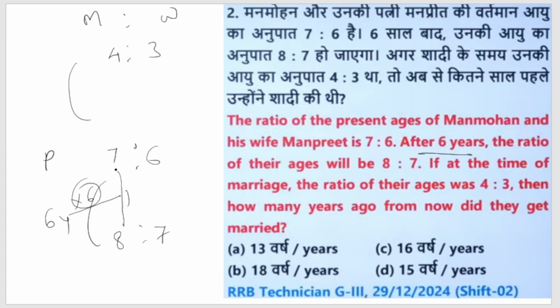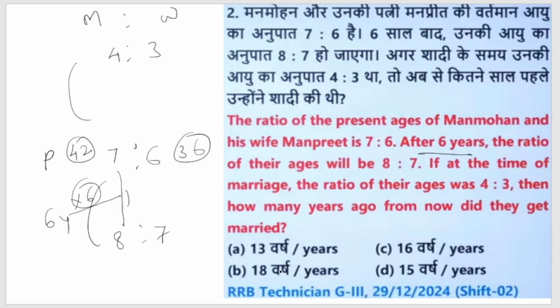So the present age of the man is 6 sevens, which are 42, and 6 sixes are 36. These are the present ages of the man and woman. As per the options, we need to go through them. If we go 13 years ago, 36 minus 13 is 23, and 42 minus 13 is 29, which is not possible because it is not in the ratio of 4:3. We want the ratio 4:3, so 13 is not possible.